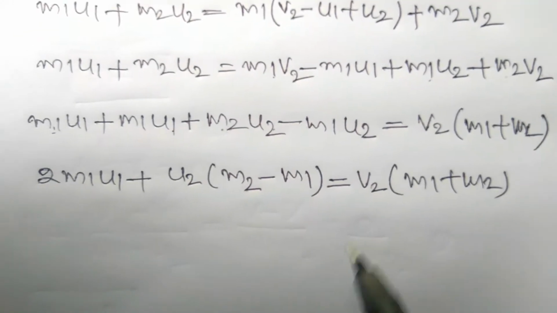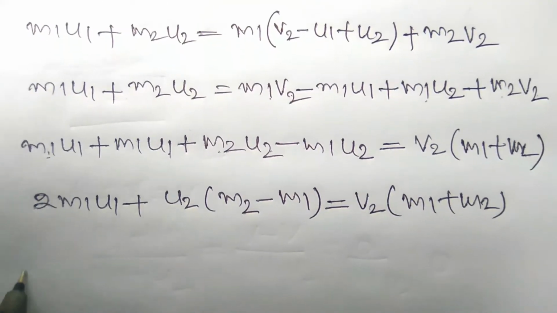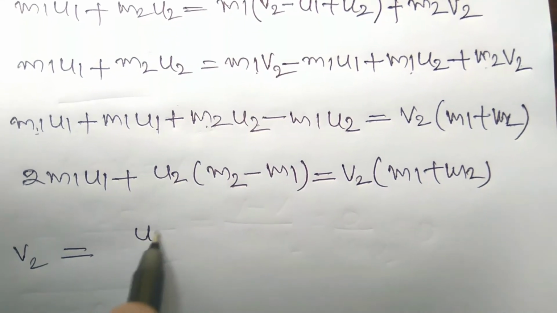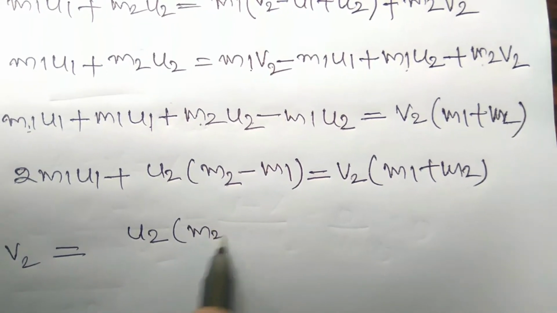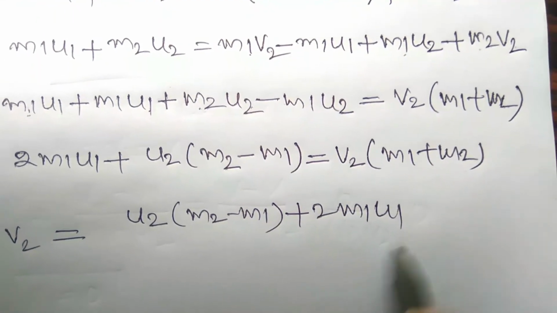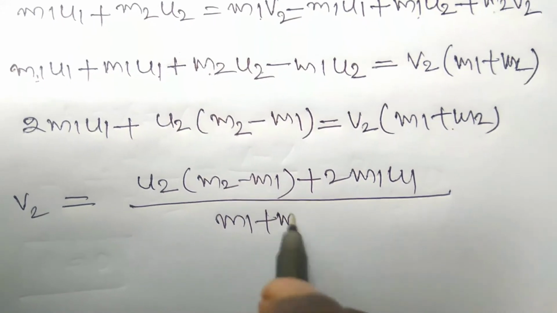Okay, just we can write v2 is equal to, where u2 into m2 minus m1 plus 2m1 u1 by m1 plus m2.